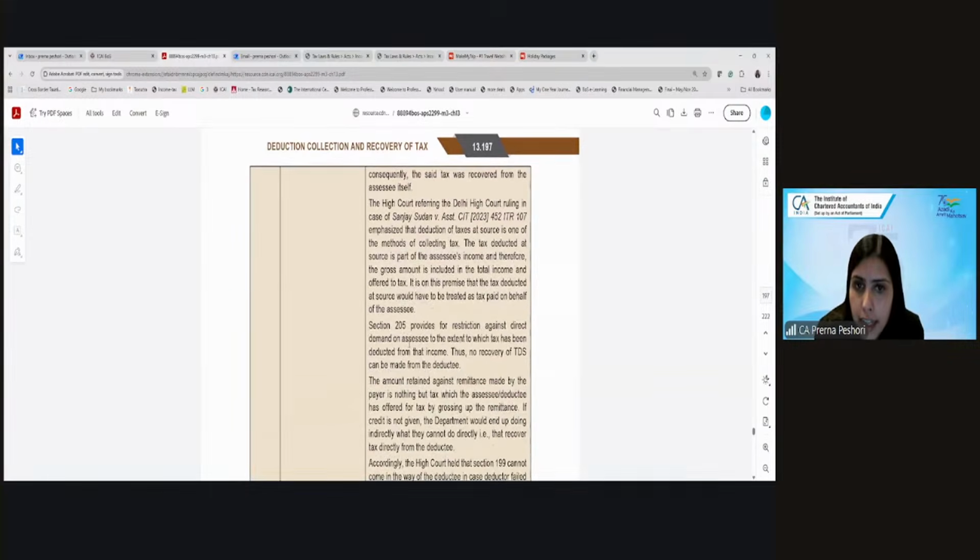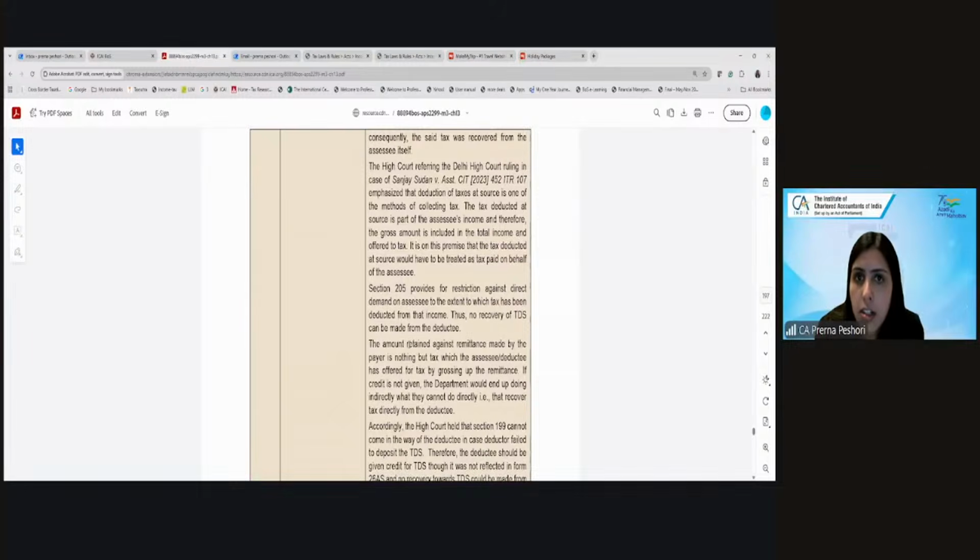So the High Court here held that deduction of tax is one of the methods of collecting the tax. And this tax deducted as per 198 is part of the assessee's income and it is included in his income. Now, if the payer did not deduct the tax or pay the tax, you cannot collect it from the assessee as per section 205, right?